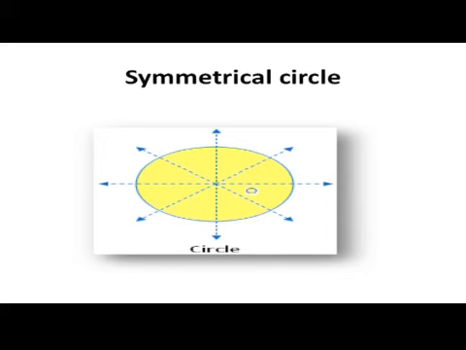Thus, each diameter of a circle is an axis of symmetry. Here, a number of diameters of a circle have been drawn. It is easy to see that the circle is symmetrical about each of its diameter drawn. Hence, a circle has an infinite number of lines of symmetry.